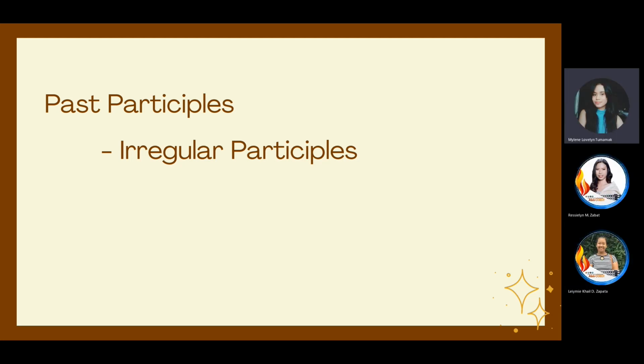So let's have a recap. First, we have infinitives. Next is gerunds and present participles. And then now we had past participles and the irregular participles. Okay, so let me ask you again. How do we form infinitives?